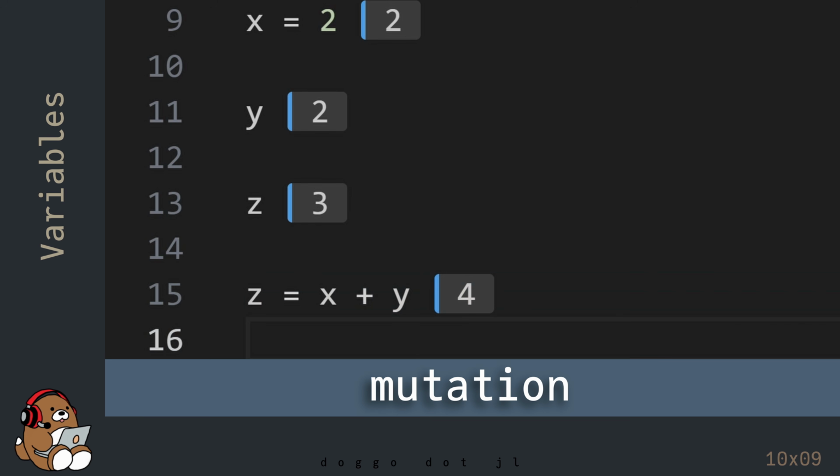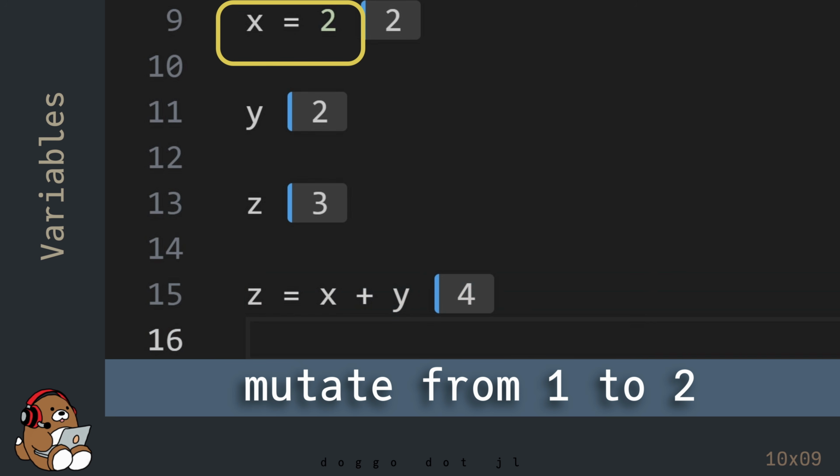Changing the value contained in an existing variable is called a mutation, as opposed to an assignment. So in this example, you're not declaring a new variable and assigning an initial value, since both the variable name and a value already exist.